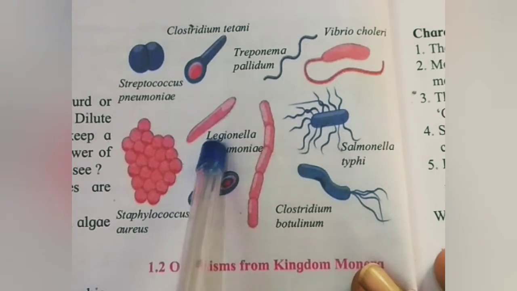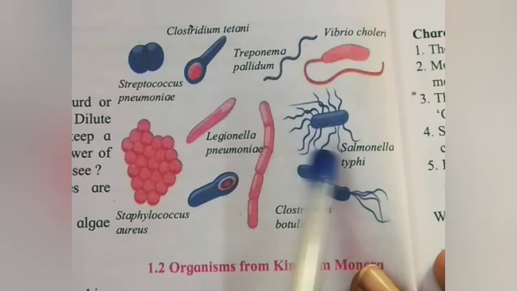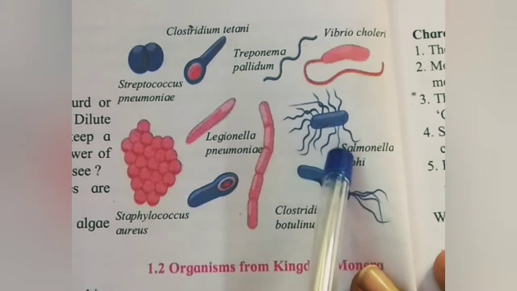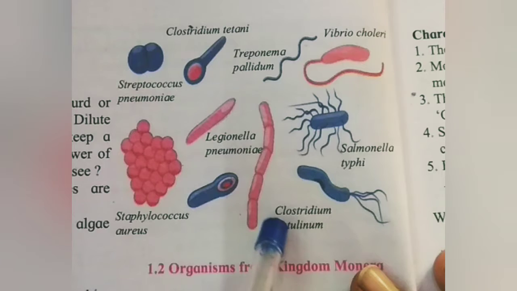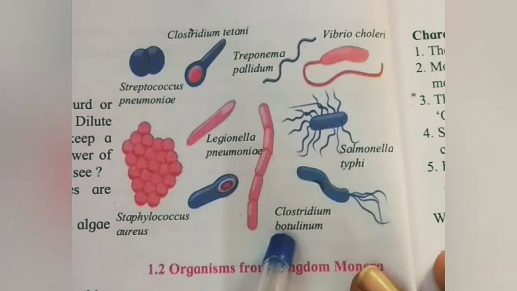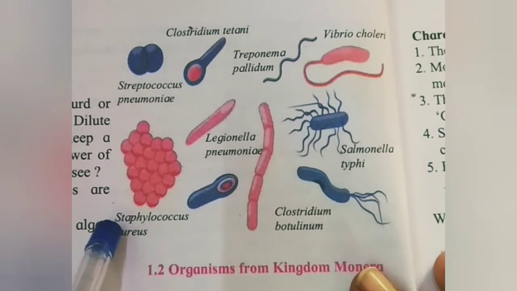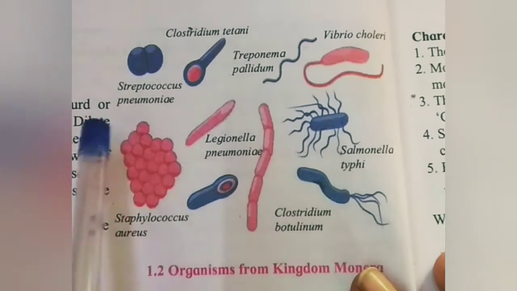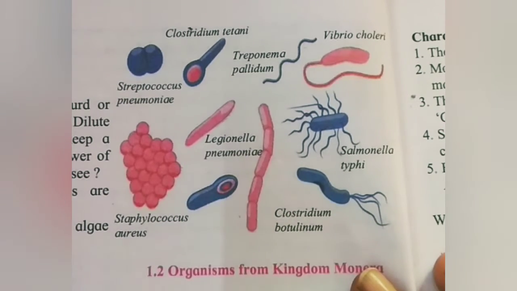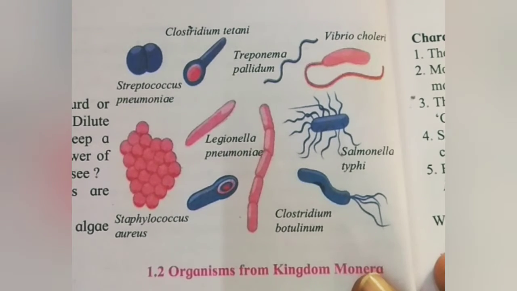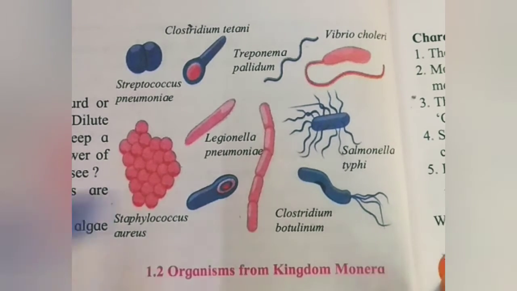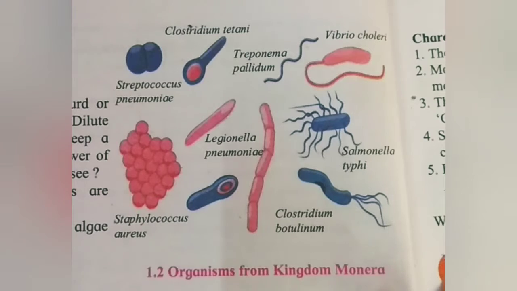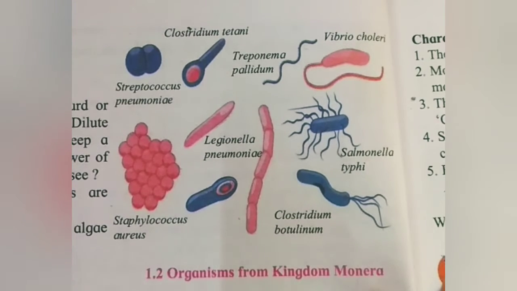This is Legionella pneumonia, so Salmonella typhi, Clostridium botulinum, Staphylococcus aureus. So these are like disease names like pneumonia, typhoid, cholera. So these are the kingdom Monera examples.